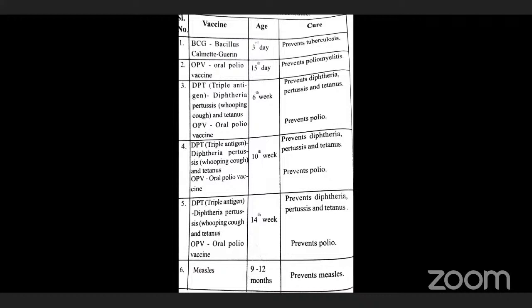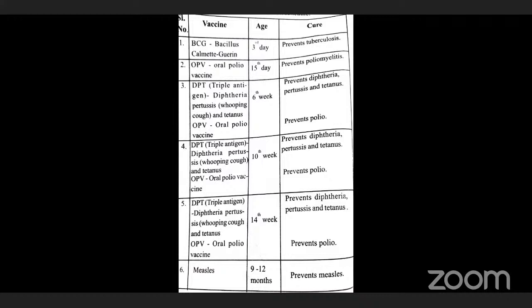The next one is also DPT, triple antigens. The next one is measles, given at the age of 9 to 12 months. It prevents measles. Like that, many vaccine schedules will be there.